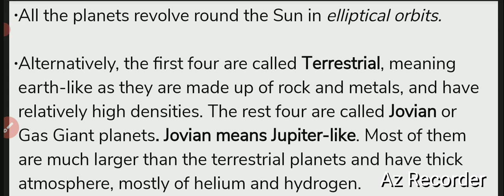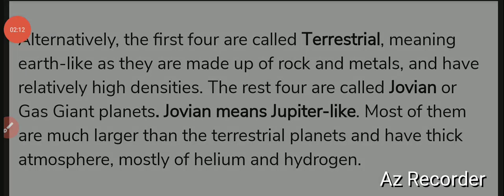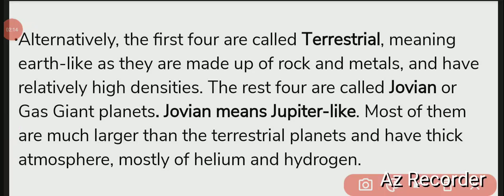The first four are called the terrestrial planets, meaning Earth-like, and they are made up of rock and metals and have relatively high density. As we know, there are 8 planets, including the four known as the terrestrial planets.